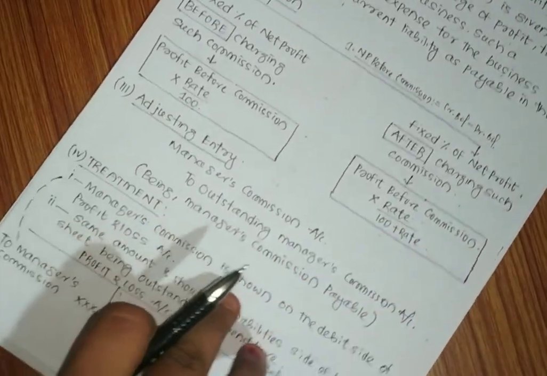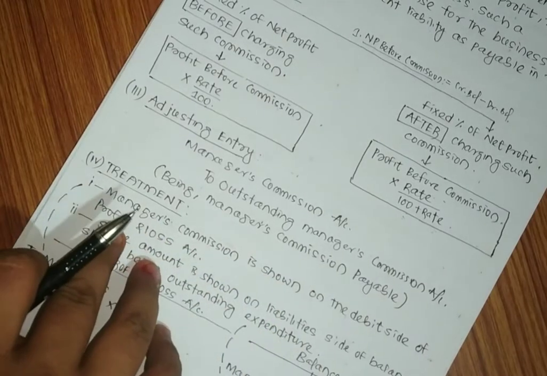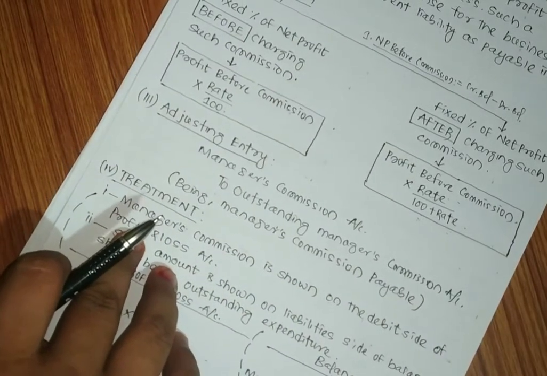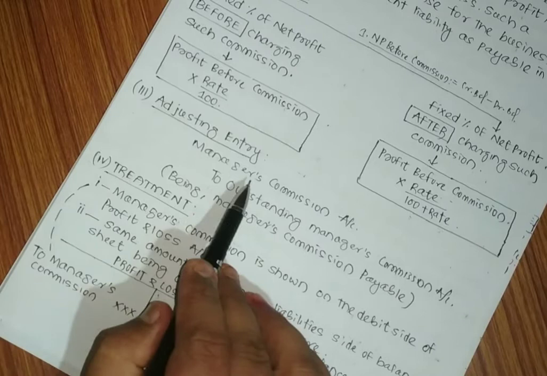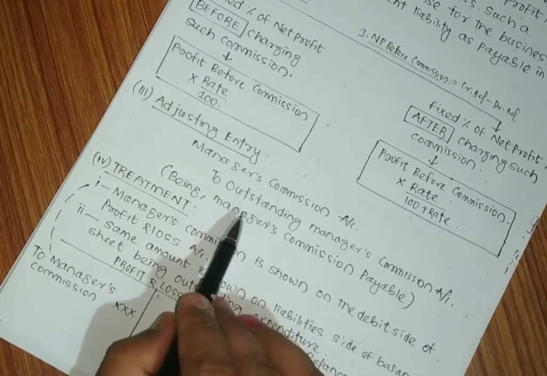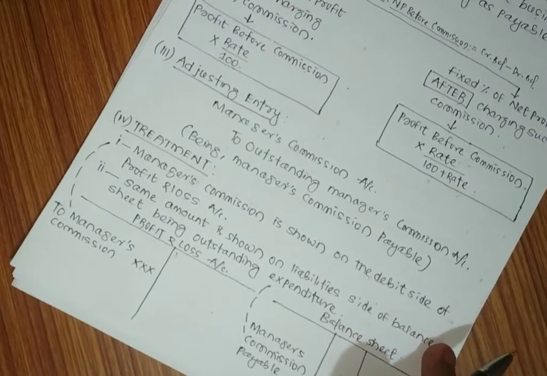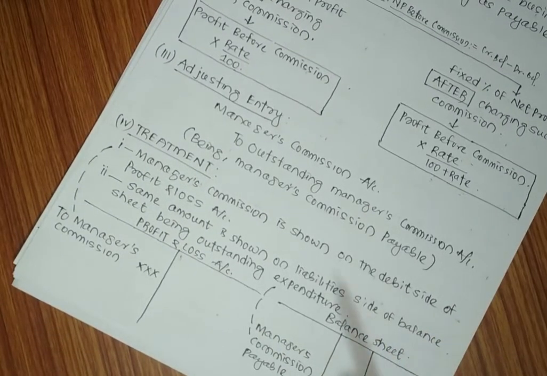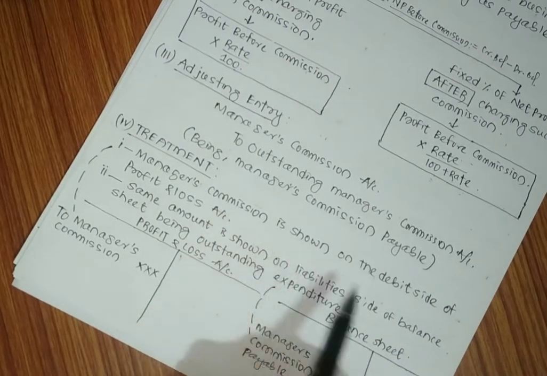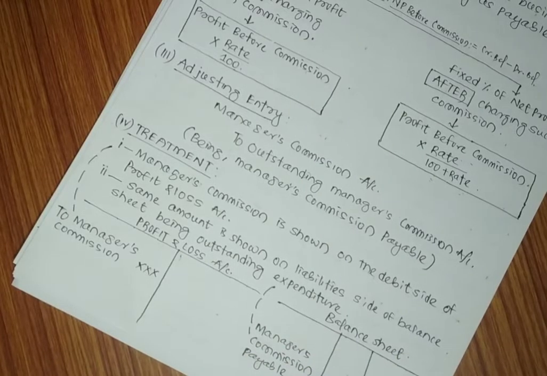So what will be the adjusting entry for manager's commission? The adjusting entry will be manager's commission account debited to outstanding manager's commission account. What will be the treatment? Already we have covered. Manager's commission is shown on the debit side of the profit and loss account.